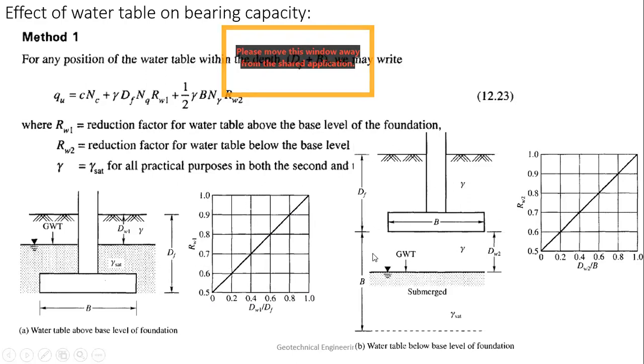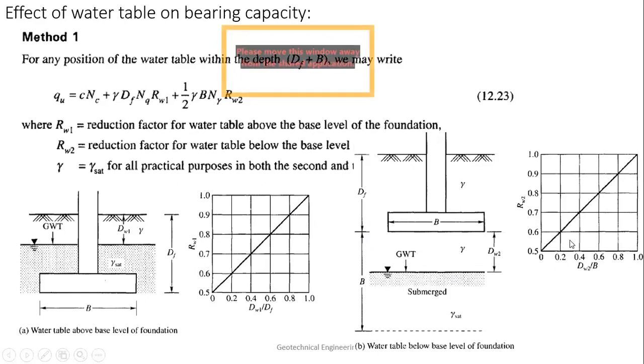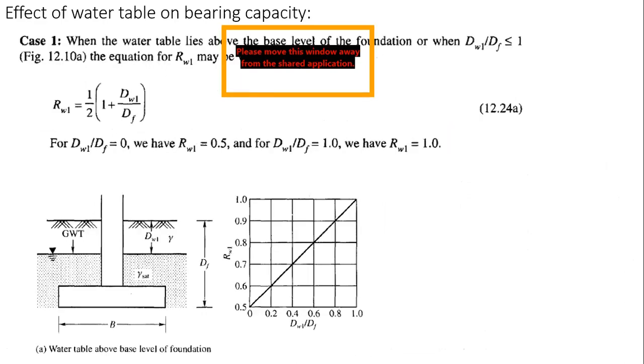Similarly, when the water table is below the base of the footing, we are considering it up to a depth of B. So here this dw2 value is varying from 0 to B. Here also, when dw2 by B is 1, then Rw2 is 1. So that is the same, only when it becomes 1. So we will see this formula.